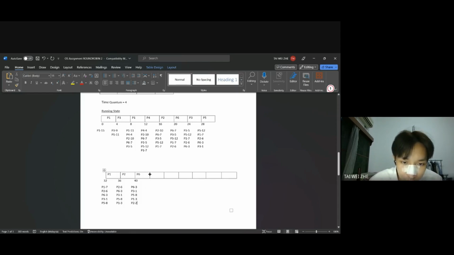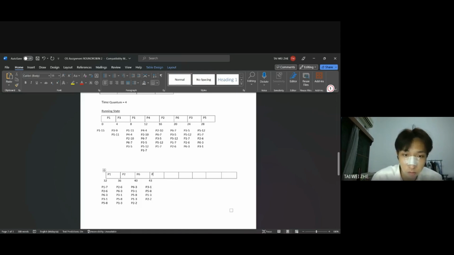Okay, after that is P6, okay, P3. So P3, 1. And P5, 8, P1, 3, P2, 2. And P6 is only 3, so here is 43. 43, okay, so after 43 we don't need to write anything because it's negative.